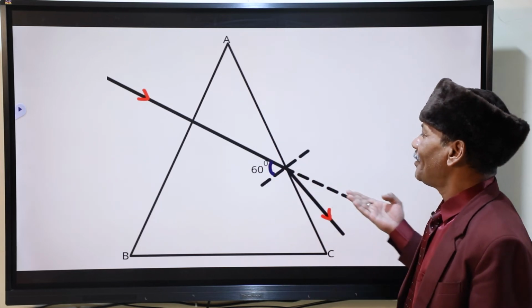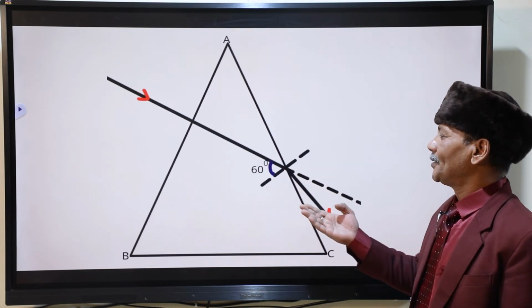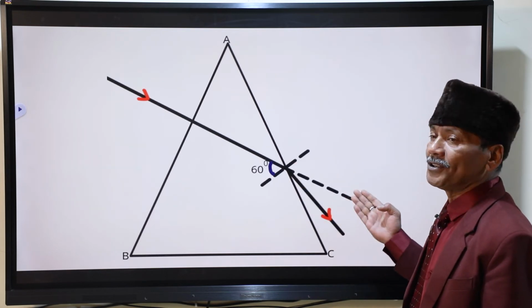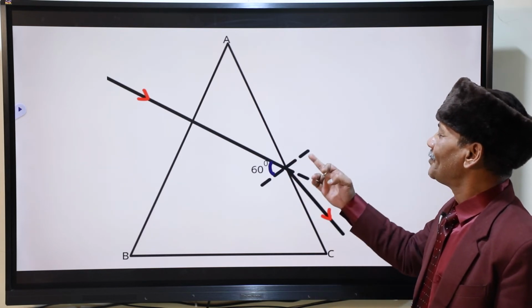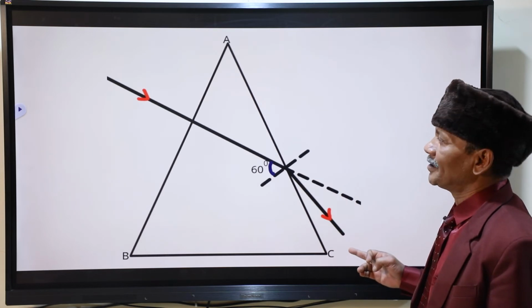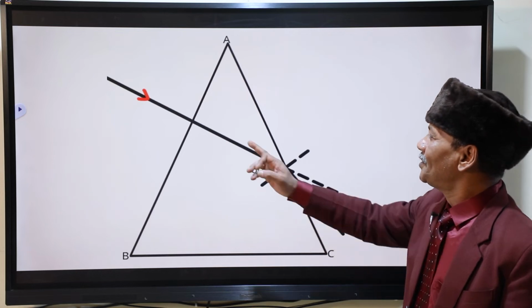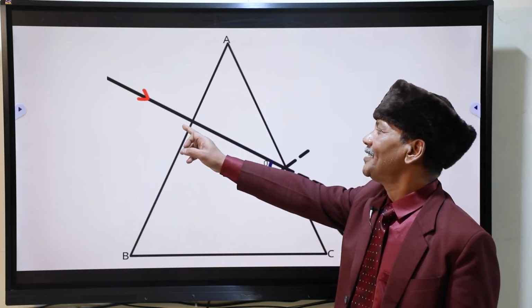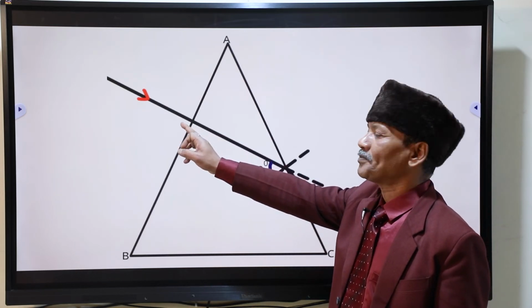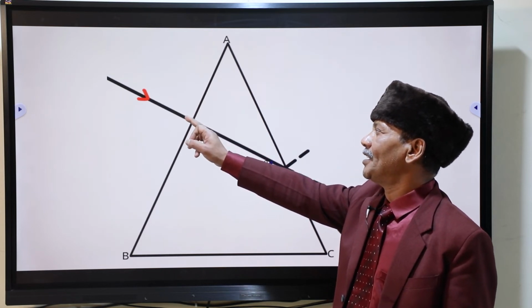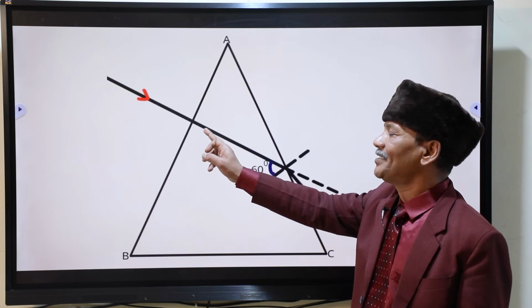This is the original path. Very simple. Going from denser to rarer, it will go away from the normal. This is the normal. It is coming down along this. So that is the path of the ray. Without deviation, since angle of incidence 0. Normal incidence, but angle of incidence 0. Angle of refraction 0, no deviation.